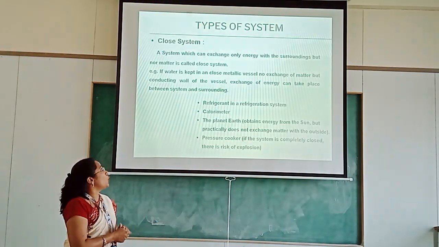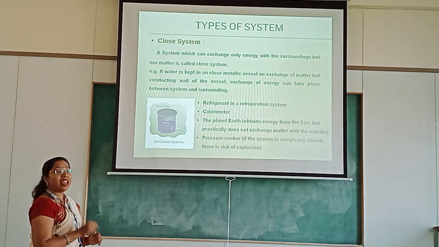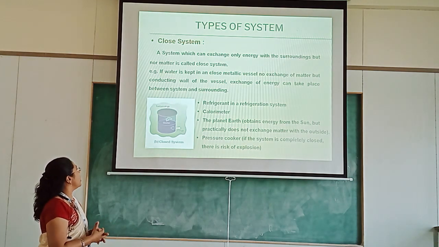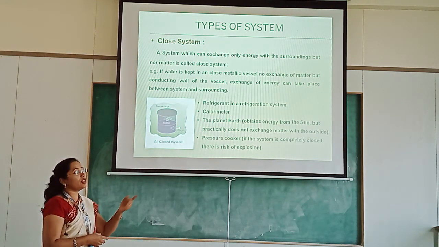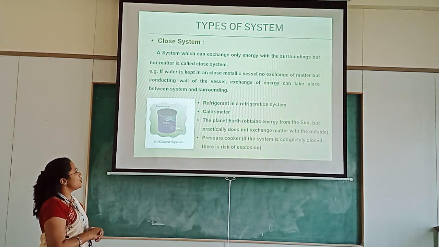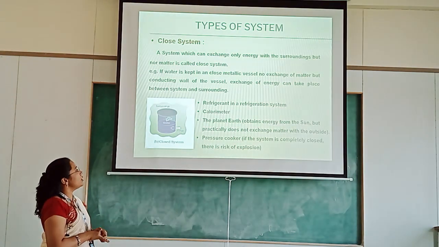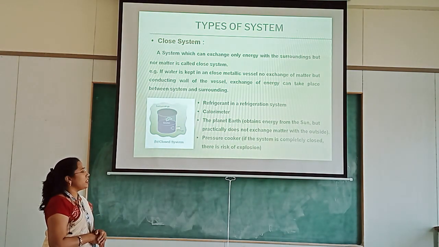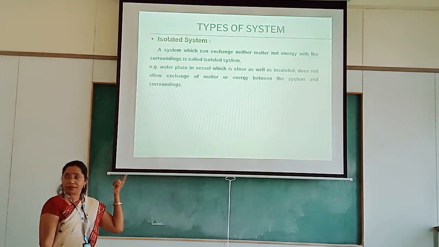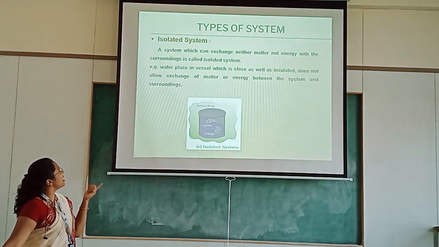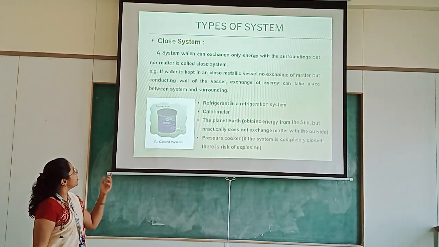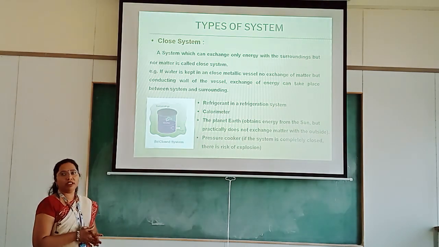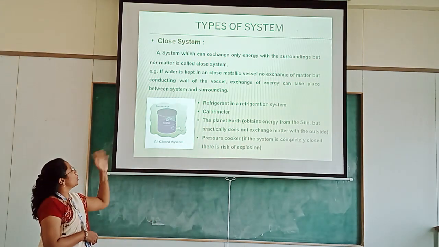The second is the closed system. This system can exchange only energy, not matter, with the surroundings. For example, if water is kept in a closed metallic vessel, there is no exchange of matter, but through the conducting wall of the vessel, exchange of energy can take place between system and surroundings. Some other examples are a refrigerator, calorimeter, the planet Earth, and a pressure cooker. These are some examples of closed systems.